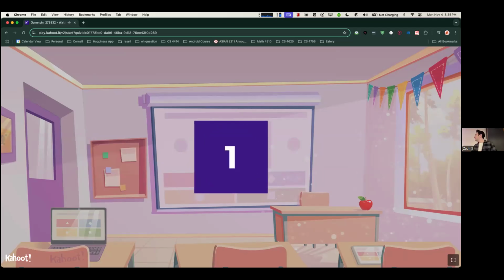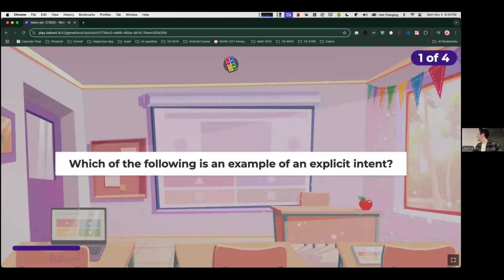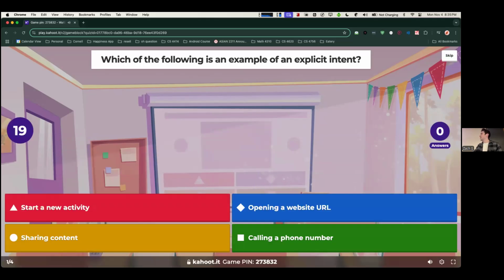All right. Small review here, which is an example of an explicit intent.